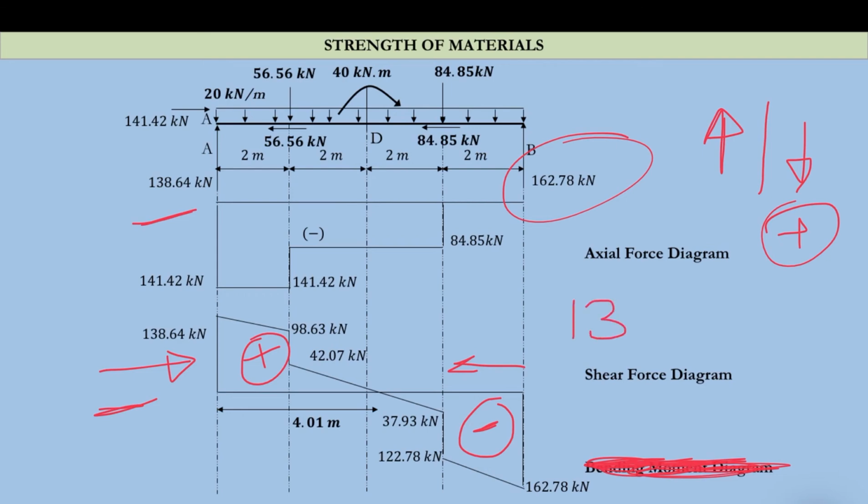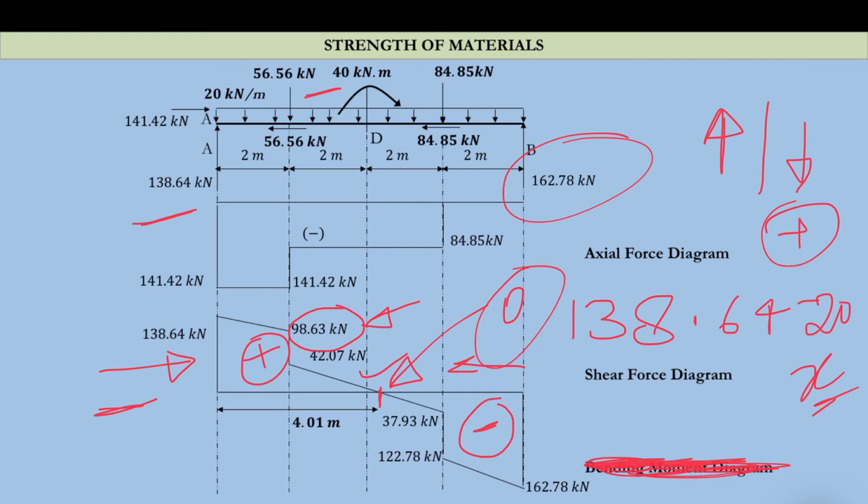Up till a point 2 meters, it will not be constant; what will be the equation? 138.64 minus 20 into x. So if we put x as 2 meters, you will get 98.63. Then a sudden drop will come of magnitude 56.56, so this will be 42.07. Again it will reduce, and at this point the shear force is 0. Shear force is 0 at 4.01 meters from support A, no, this is not 4.01, this is 4.1 actually.